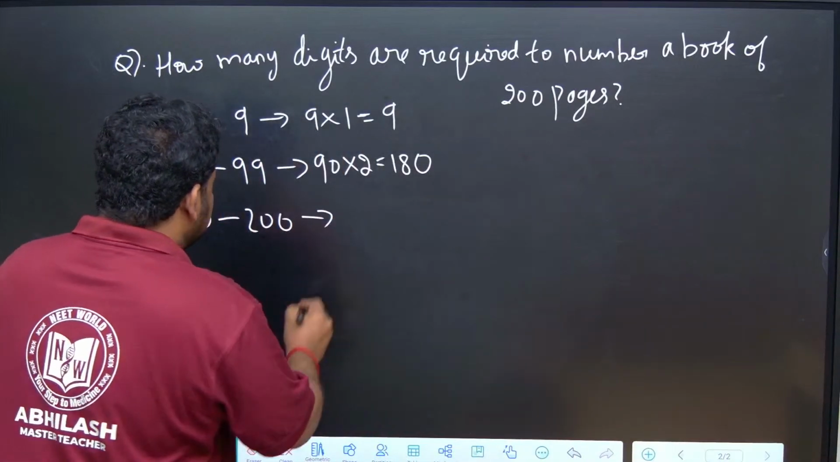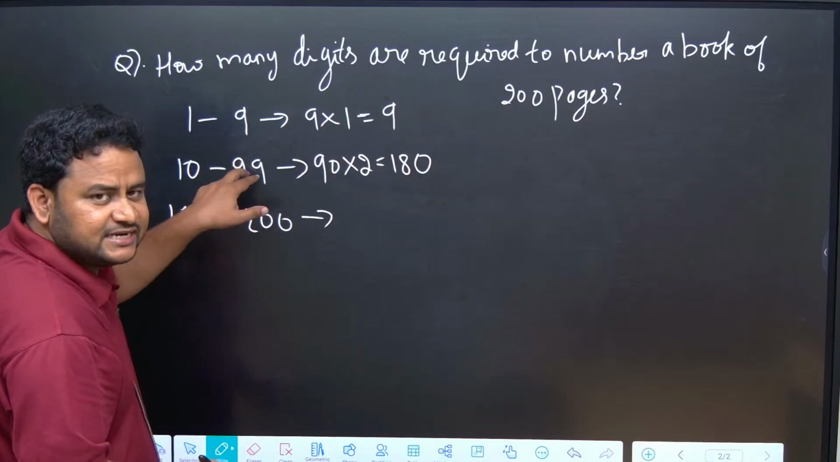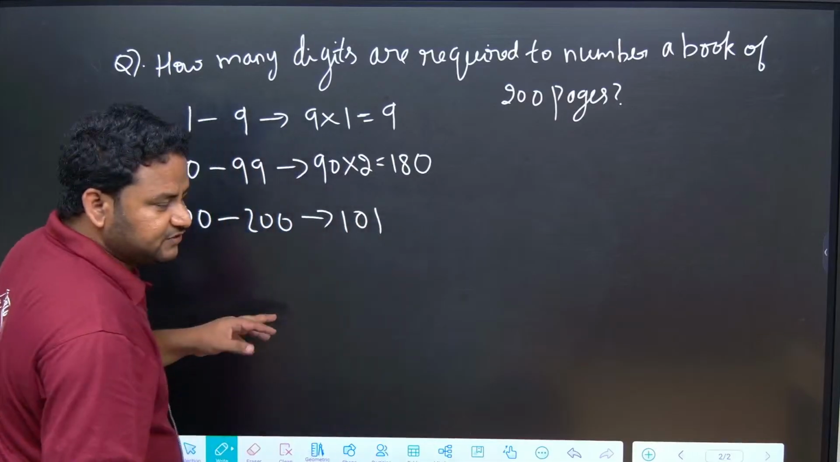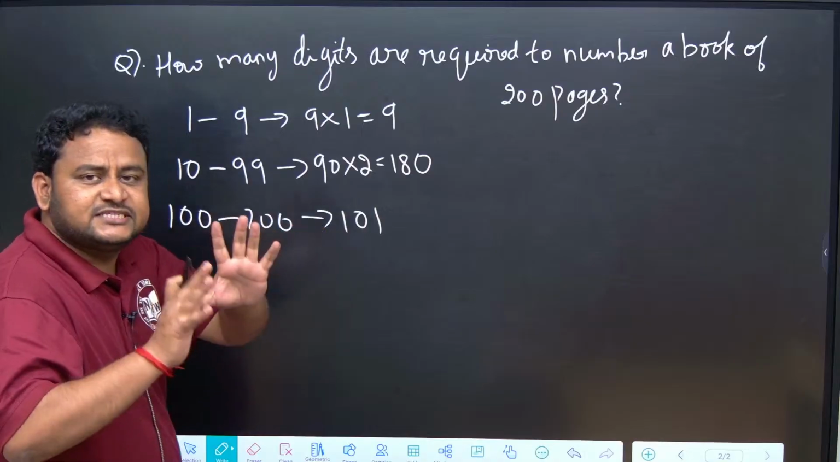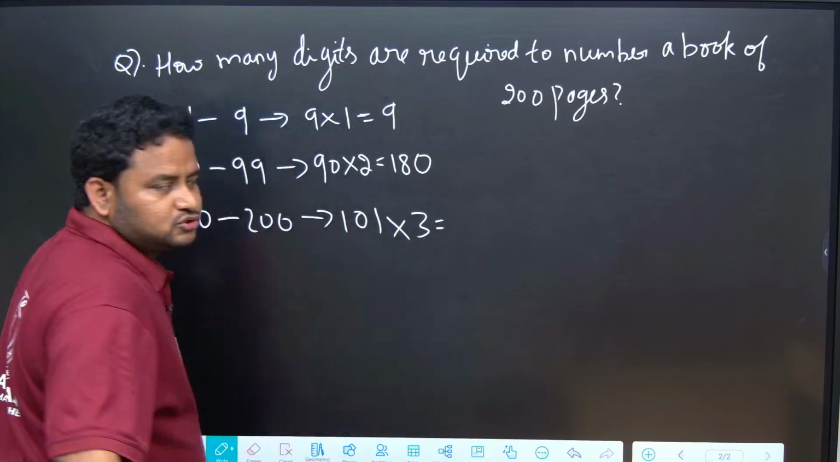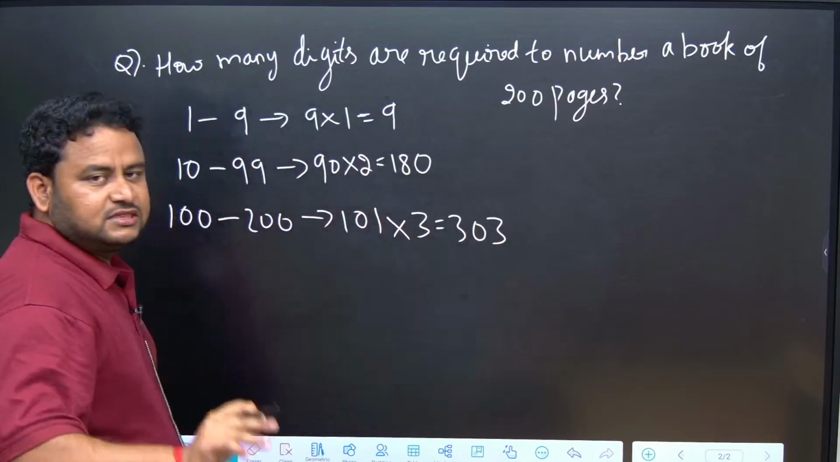So 200 minus 99 is 101. So 101 numbers, and each is how many digit number? This is a 3 digit number. So I'll write it as 101 into 3. This becomes 303.